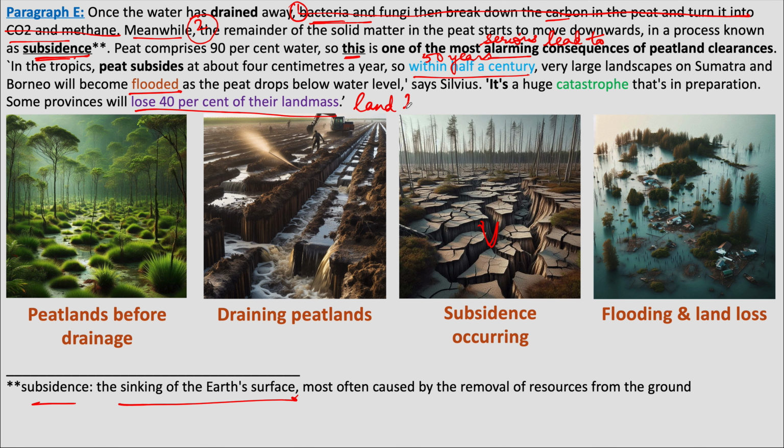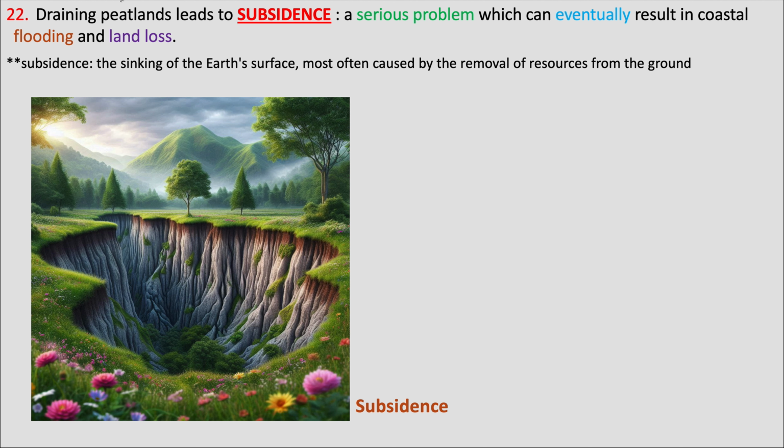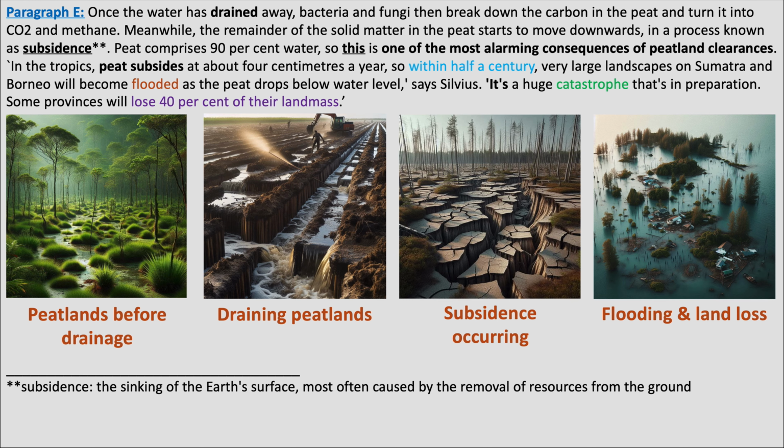This is land loss. So the information that is there in one sentence in the question is spread over 3 or 4 sentences in the passage. I have marked parts of it in different colors so that you are able to understand which part of the question refers to which part of the passage.